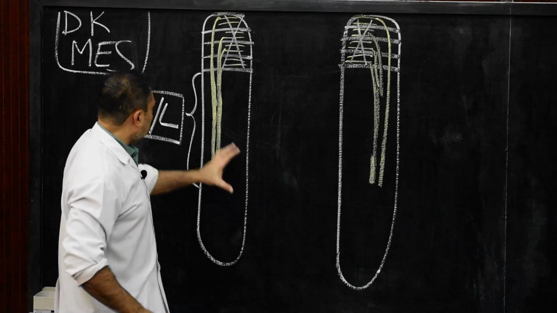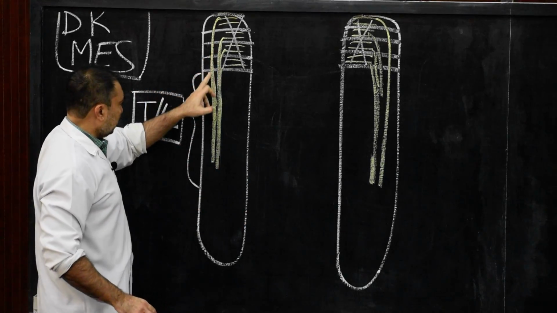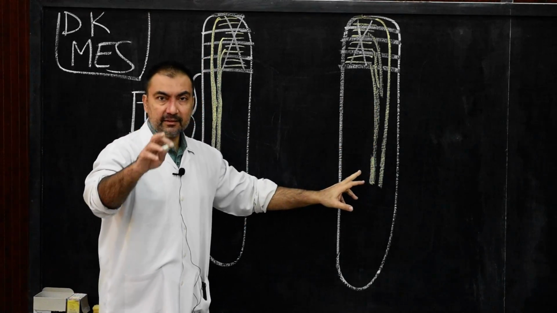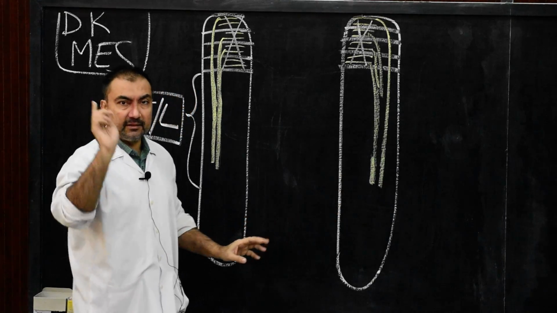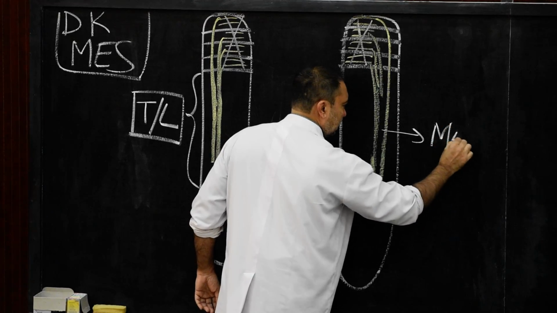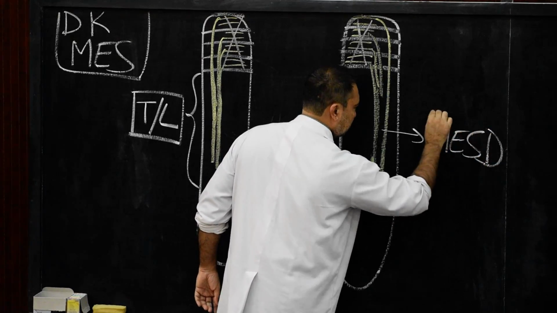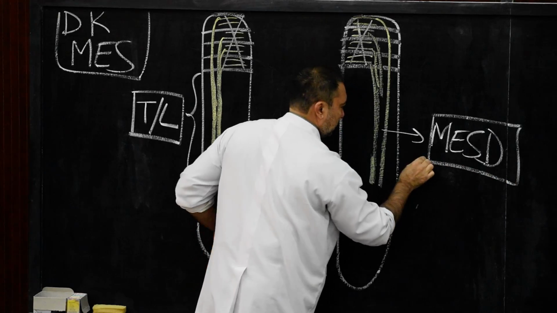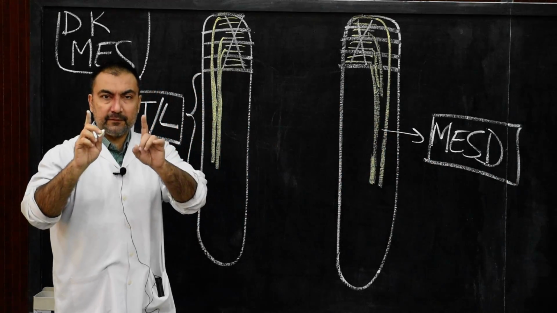Therefore, in the thoracolumbar region, the pronephric duct will remain and it will continue as the mesonephric duct. The pronephric duct will change its name to mesonephric duct.